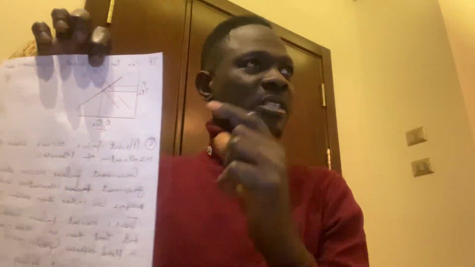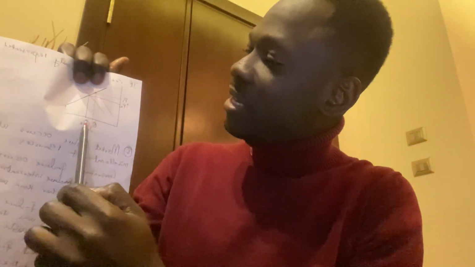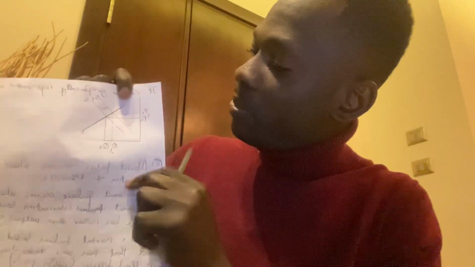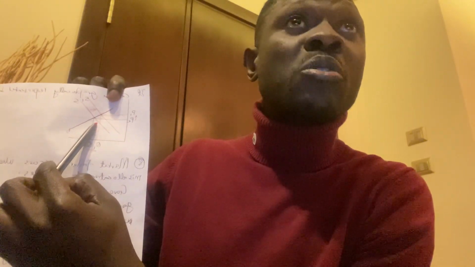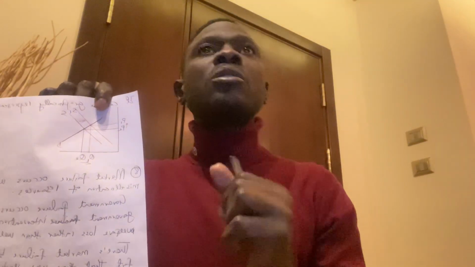First, I told you when you are drawing a demand or supply curve, start with equilibrium. So there's equilibrium in the market, QE, PE, where S and D meet. Now, the market is not at equilibrium anymore because supply reduces from S to S1. As a result, the price will increase from PE to P1, and the quantity supplied will reduce from QE to Q1. So start with equilibrium. Any question about that?